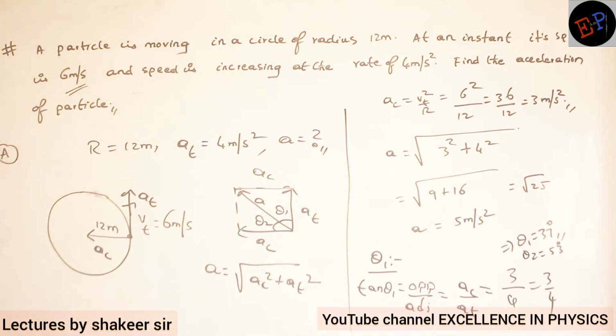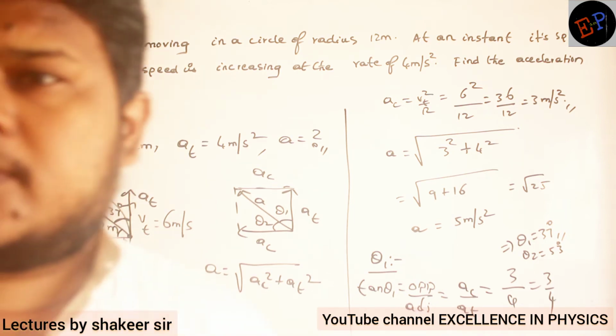That is how I can find out the angles. So therefore, the resultant acceleration is in this direction, making an angle of 37 degrees, and this angle is 53 degrees. And the resultant acceleration is equal to 5 meters per second square. That's all. Understood now how we are doing?